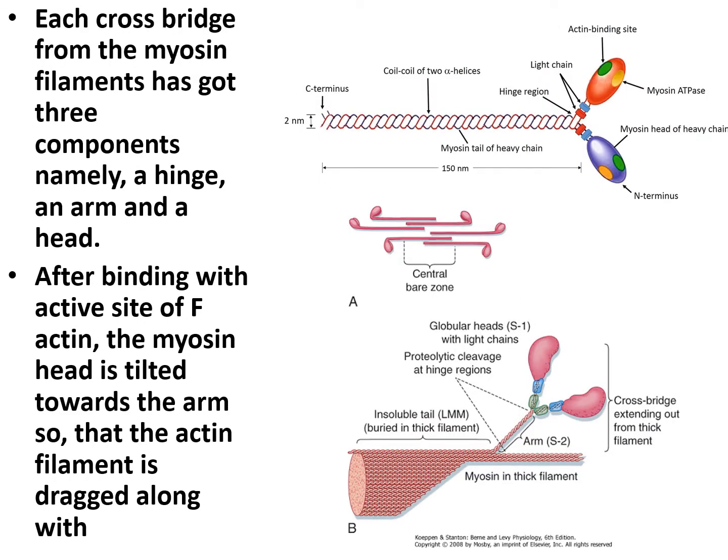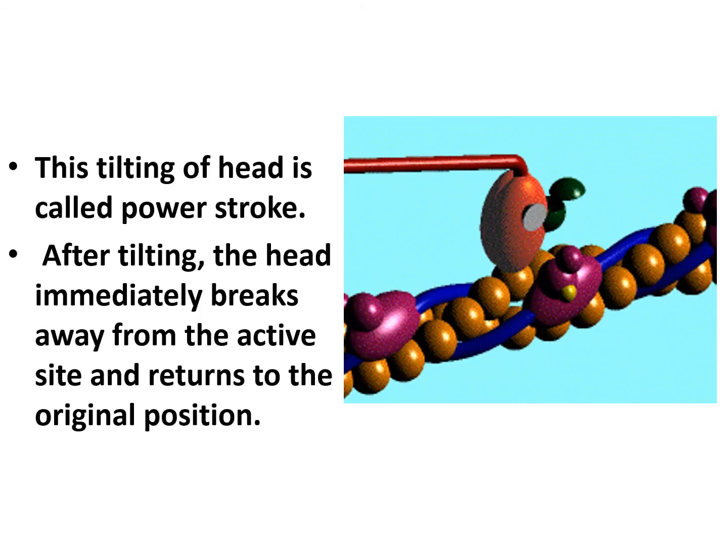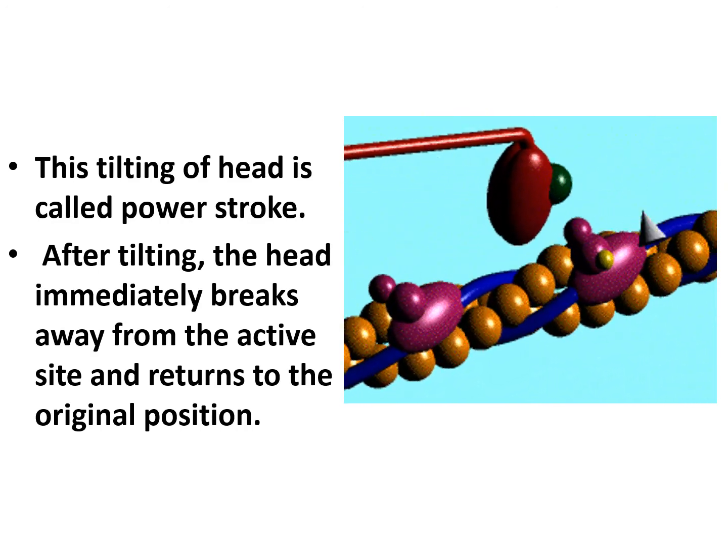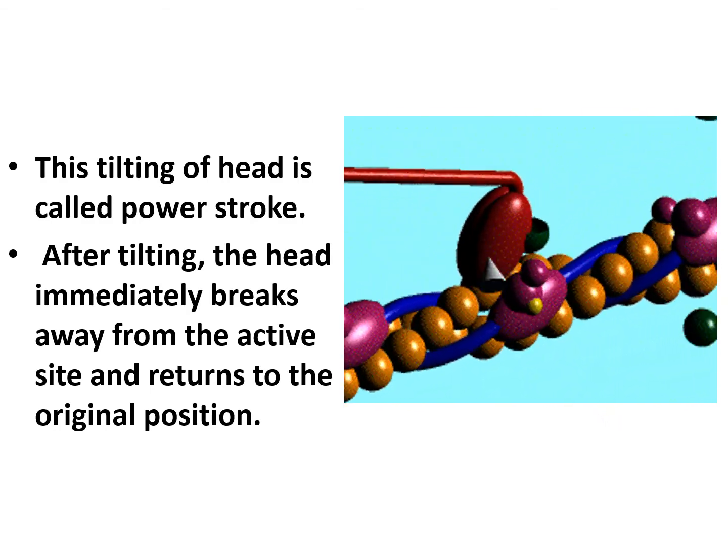Now each cross bridge from the myosin filament has three components, namely the hinge, arm and head. So this is a myosin head and this is a hinge portion and this one is a tail portion. So after binding with the active site of the F-actin, the myosin head is tilted towards the arm, so that the actin filament is dragged along with it. This tilting of the head is known as power stroke. You can see in this figure how the tilting of the head occurs.